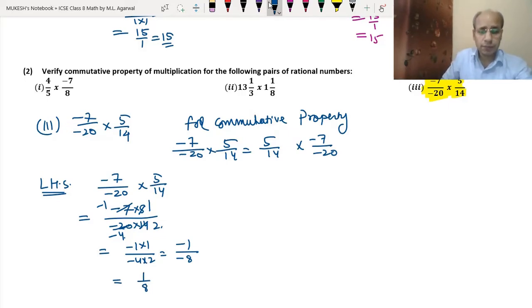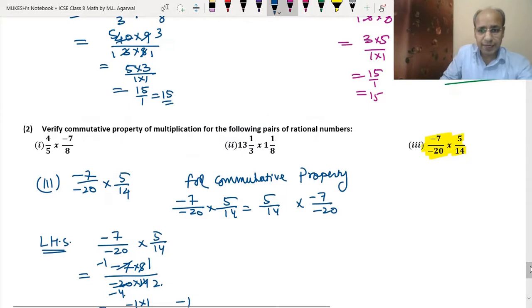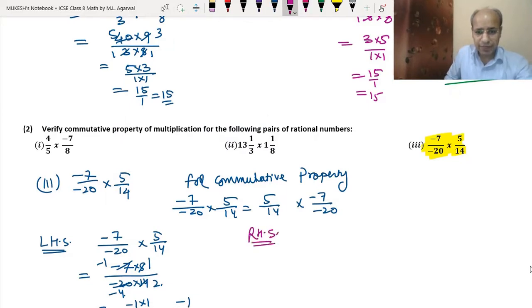Okay, clear? Now we will take the right hand side. In the right hand side we have 5 upon 14 into minus 7 upon 20. So again we will do the same thing here. So 5 into minus 7 upon 14 into minus 20.